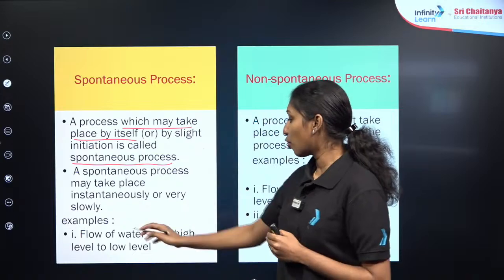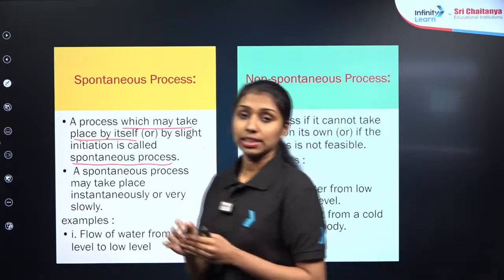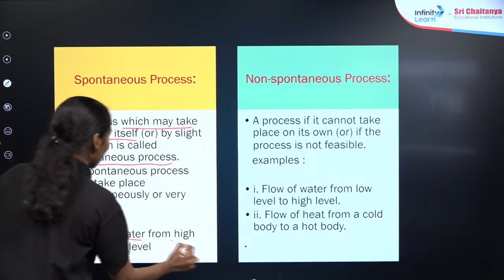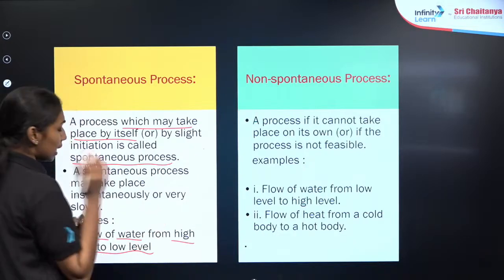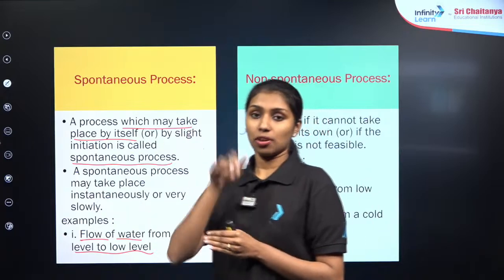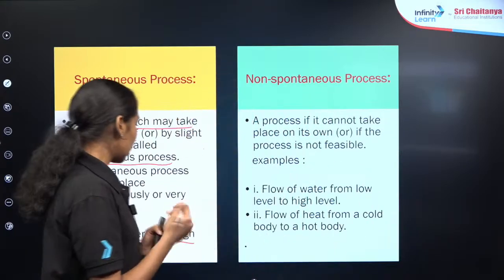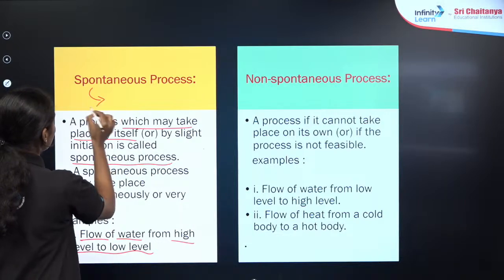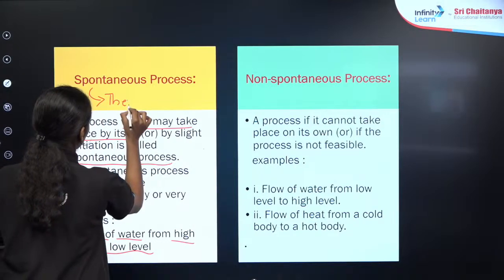Flow of water from high level to low level. There is no need of any energy. Generally, the water will flow from high level to low level. Similarly, heat will move from high temperature to low temperature. There is no need of any energy, and the flow of heat will happen. Such a type of process is known as spontaneous.